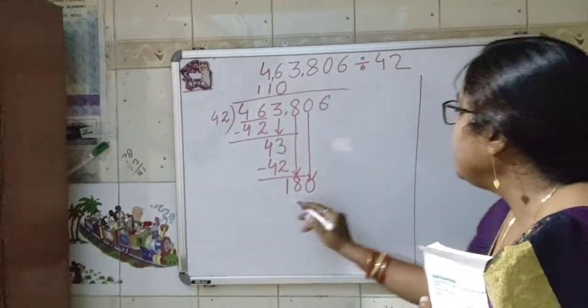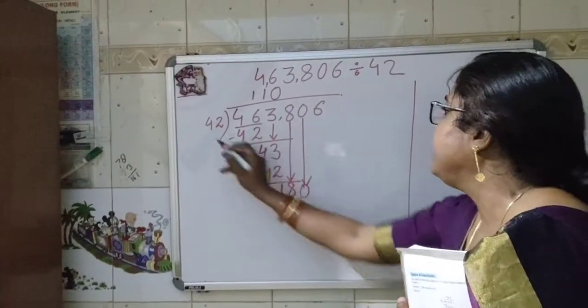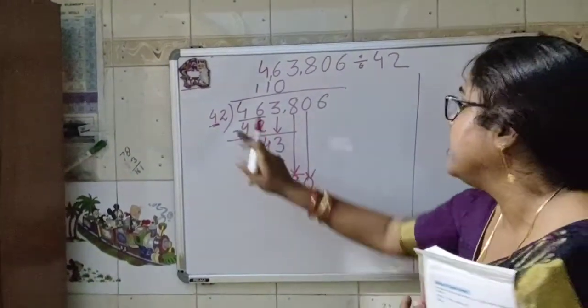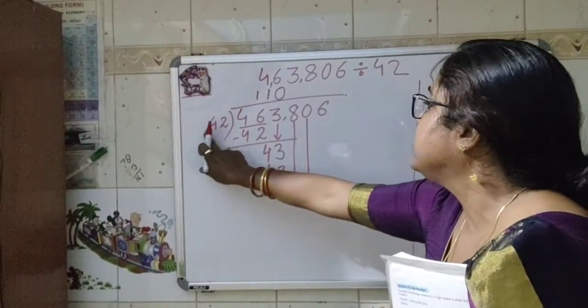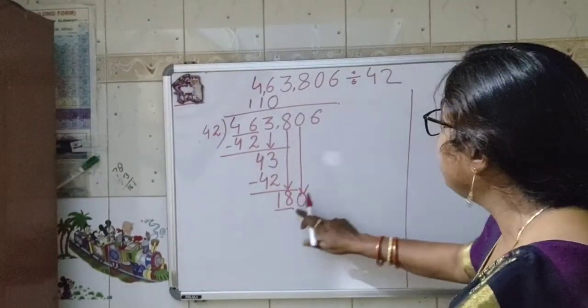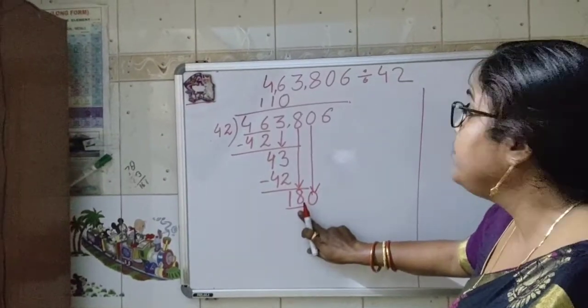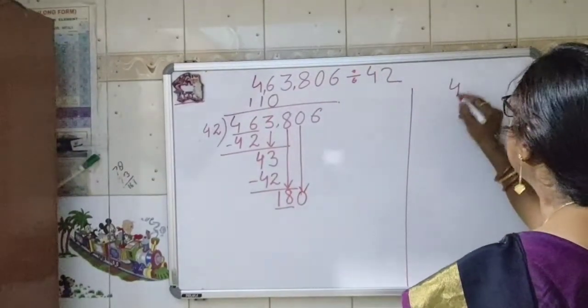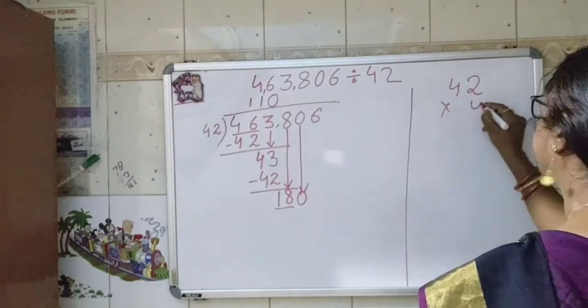We are taking the first 2 digits and the tens place number, and we will read the table of this number 4 until we get a number which is below 18. So we know that 4 4s are 16. So 42 will be multiplied by 4.